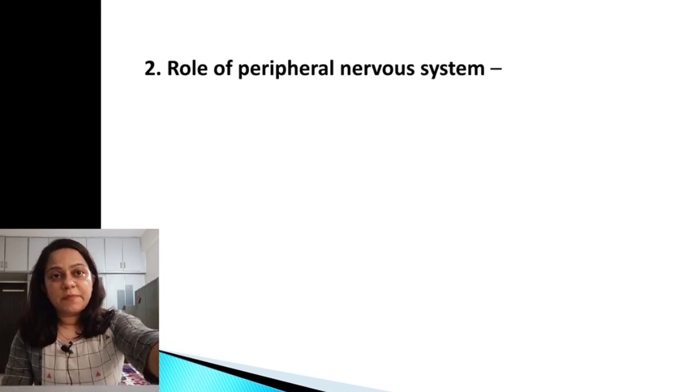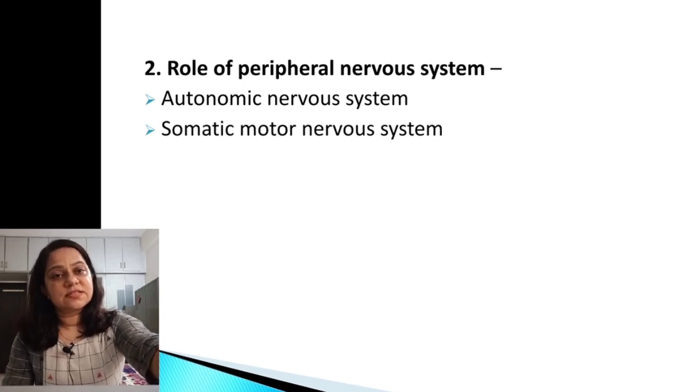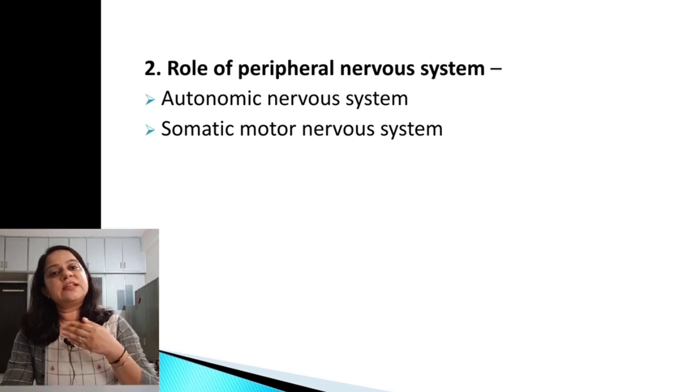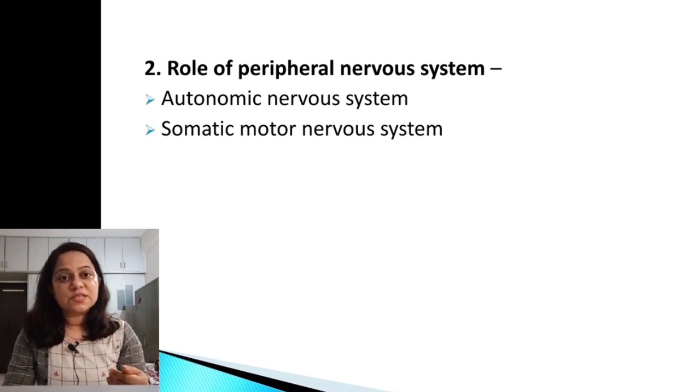Now, there is a role of the peripheral nervous system, the autonomic nervous system as well as the somatic nervous system. In the autonomic component, there is a parasympathetic nervous system and a sympathetic nervous system. In case of a feeling of joy or of something which is causing fear in the person, there will be strong sympathetic stimulation which will cause an increase in the heart rate, respiratory rate and blood pressure, pupillary dilatation, etc. In case of an unpleasant or avoiding situation, there will be a fall in the heart rate, blood pressure and respiratory rate.